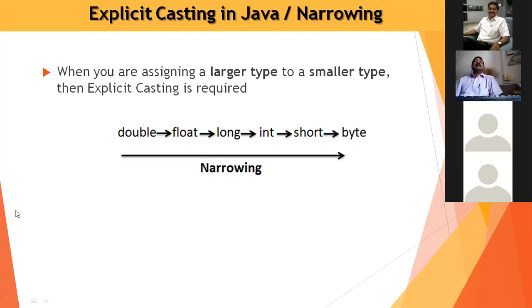That is the explicit cast. Explicit is where we can convert the larger type, that is the double is a larger type, and we are casting it towards the very short, up to byte. So that is called narrowing.